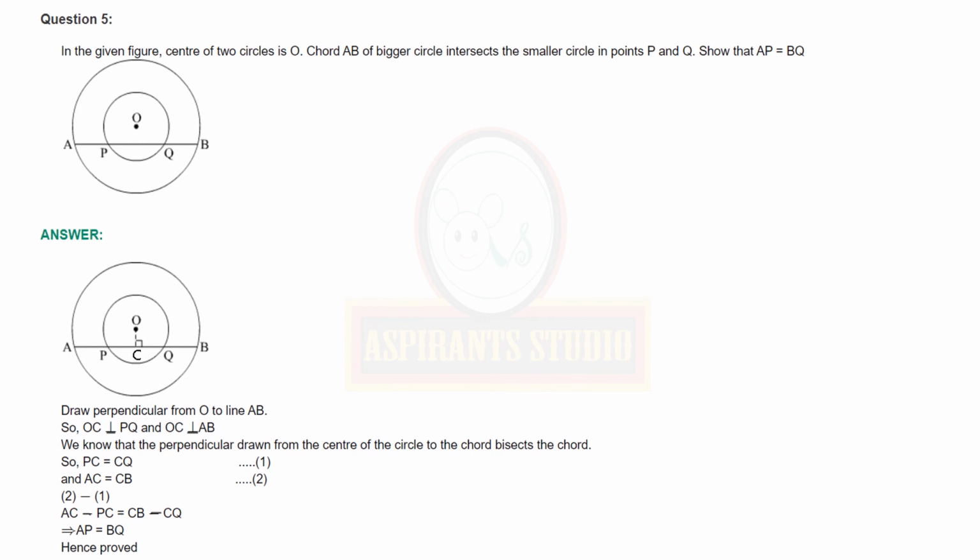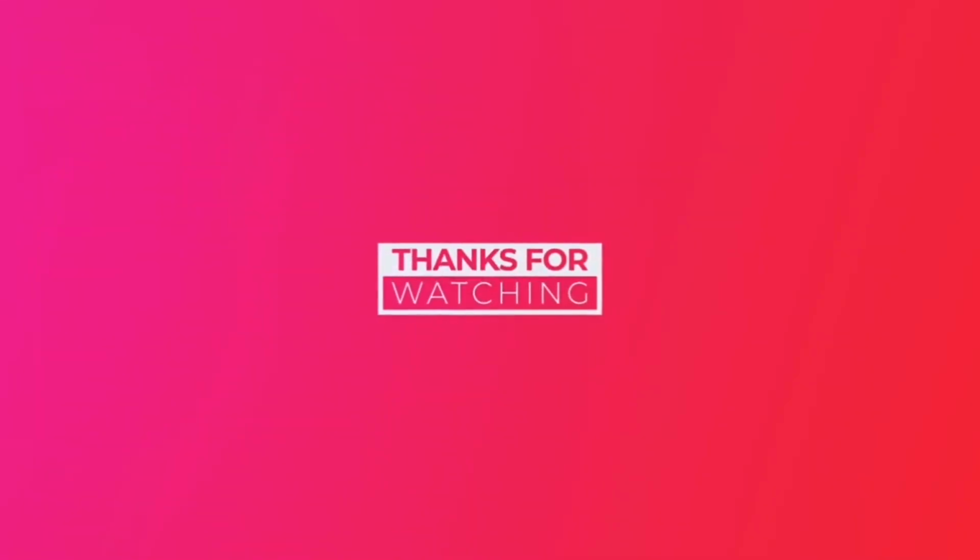Now look at the figure. What is AC minus PC? Because P lies between A and C, we can say AC minus PC will be AP. Now what is CB minus CQ? Since Q lies between C and B, we can say CB minus CQ is equal to BQ. Hence we have proved that AP is equal to BQ.